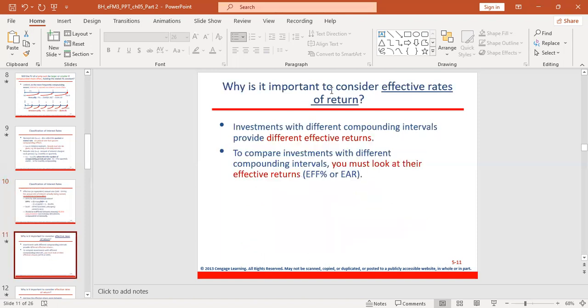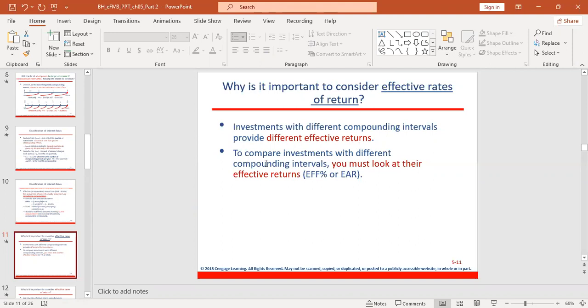So why is it important to consider the effective rate of return? It is important because investments with different compounding intervals will provide you with different effective returns. So if you have 2 types of investment, maybe one is semi-annual, another one is quarterly, you have to find the effective annual rate because the compounding periods for the 2 investments are different.